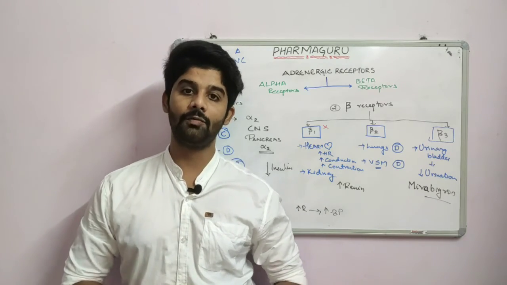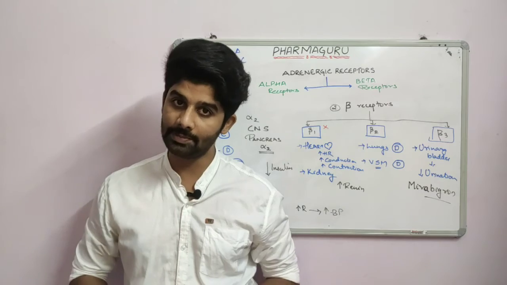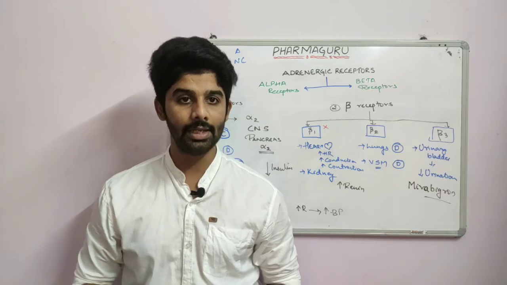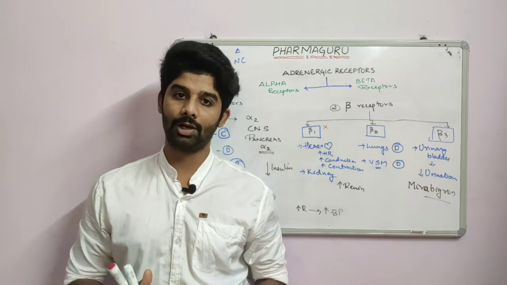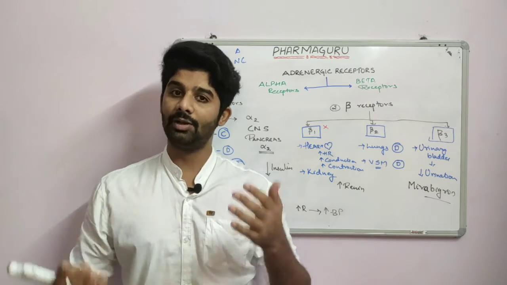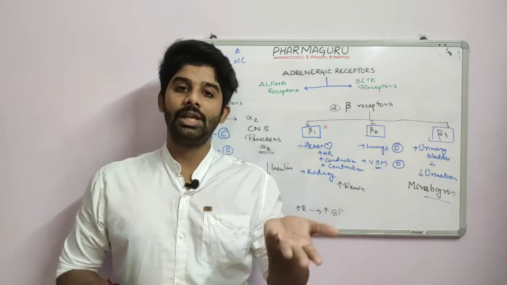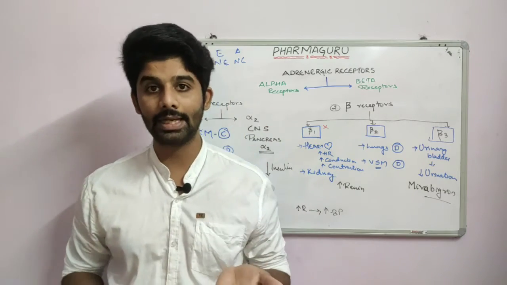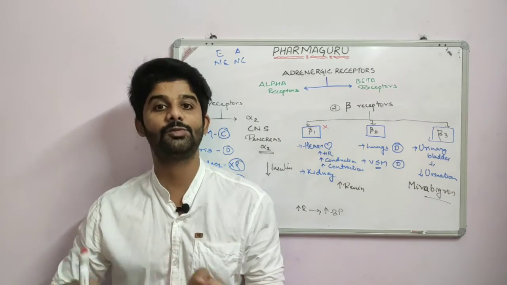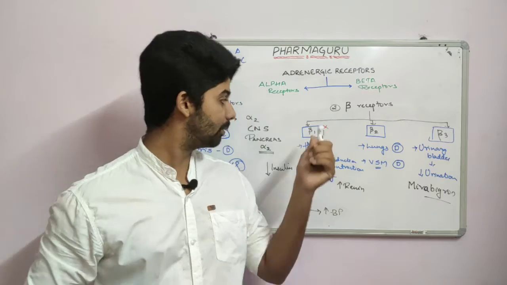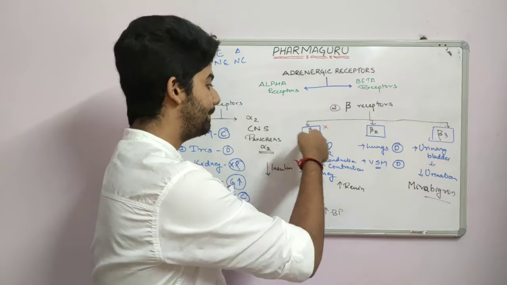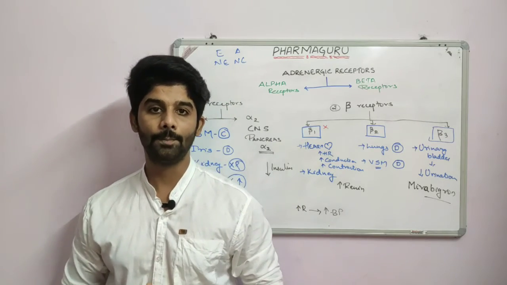Where are beta 1 receptors found? We will call beta 1 receptors cardio-specific receptors. With that clue, we know beta 1 receptors are mainly found in the heart. Along with that, they are found in the kidney. If the beta 1 receptor in the heart is stimulated, what happens? There will be increased heart rate, increased cardiac conduction, and increased cardiac contraction, and due to this, blood pressure can rise, right? If the beta 1 receptor is activated in the kidney, there will be increased renin. When renin is increased, the renin-angiotensin-aldosterone system will be activated, which will lead to increased blood pressure. So whenever the beta 1 receptor is activated, blood pressure will go up. That's why for antihypertensive patients, we will block the beta 1 receptor, right? We will give beta blockers.